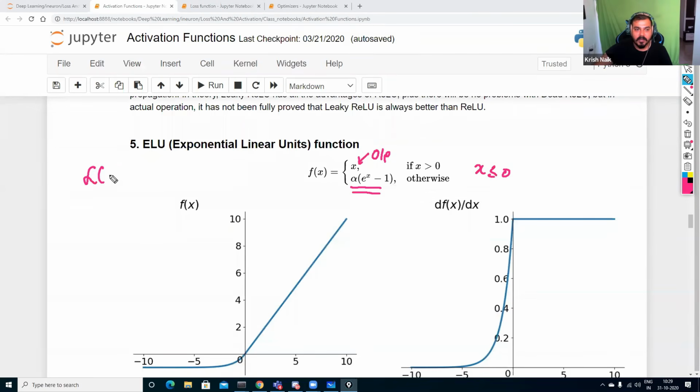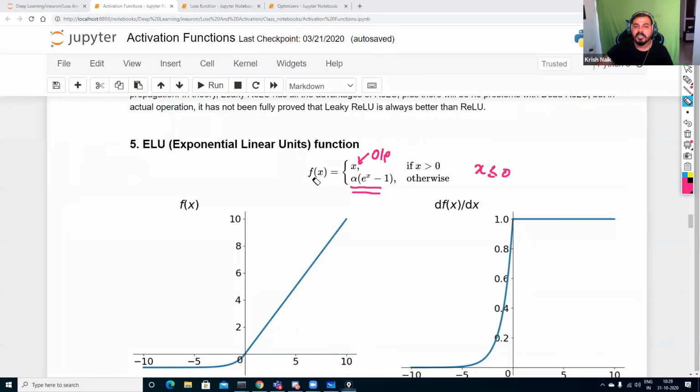That is alpha e to the power of minus x minus 1. This alpha will be a learning parameter, or it may be some fixed parameter. We have to put it as 0.01, 0.1, 0.2, 0.3. This depends on the problem statement. This is basically a hyperparameter. So when we fix some alpha value, and I look at the diagram with respect to Elu,